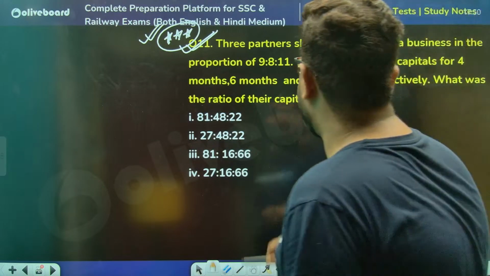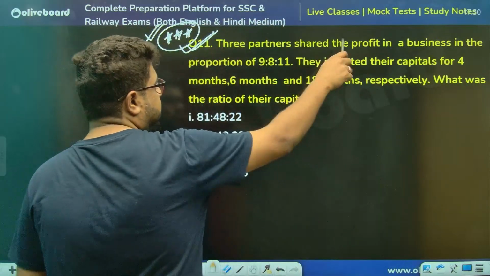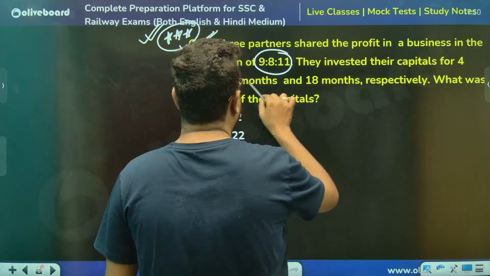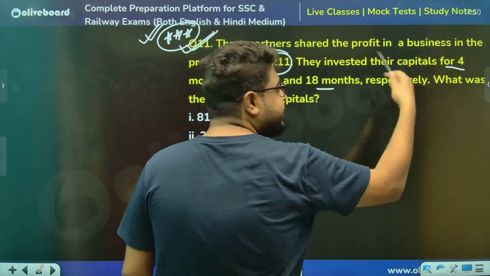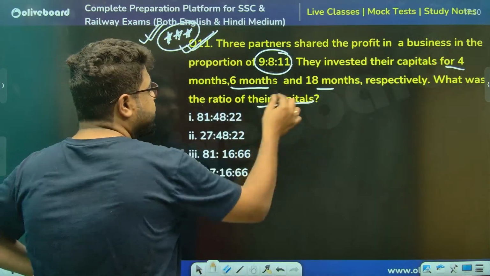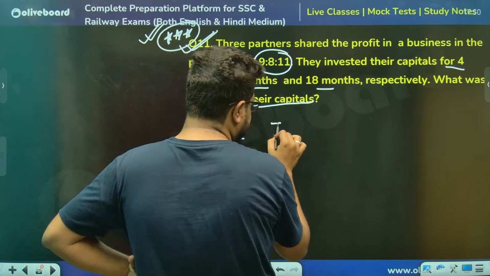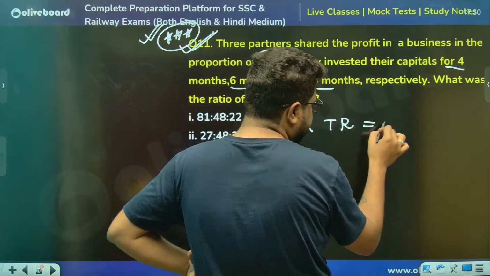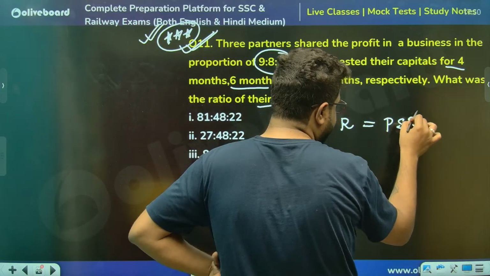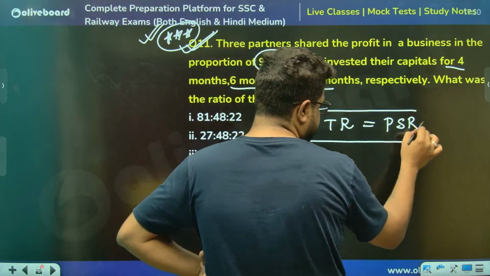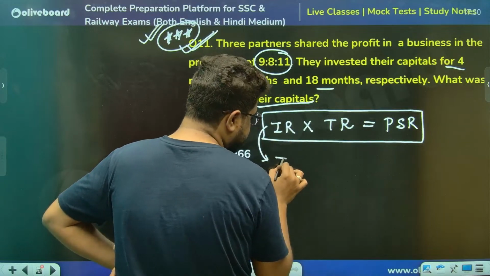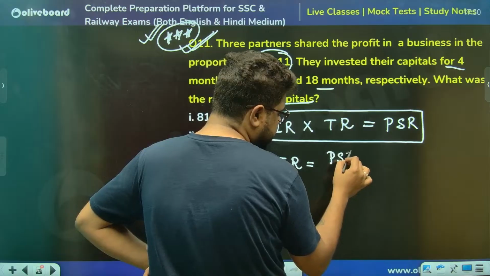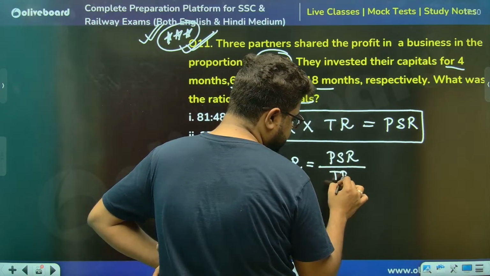Look, 3 partners share the profit. Profit sharing ratio is given. Time is given, which means time ratio is given. They are asking for the capital ratio. Investment ratio into time ratio gives you the profit sharing ratio, sir. We all know this. So from here, can I say investment ratio or capital ratio will be profit sharing ratio by time ratio, sir.